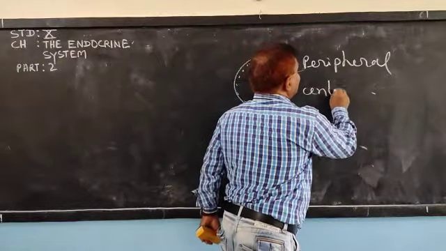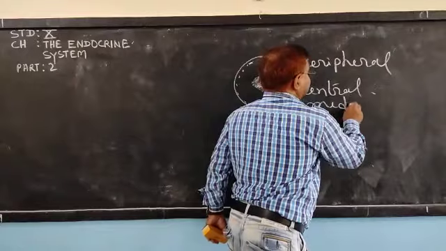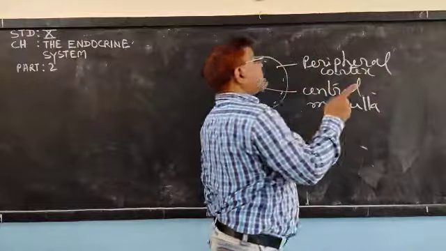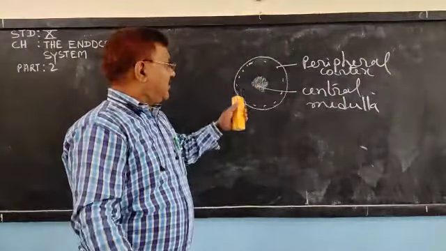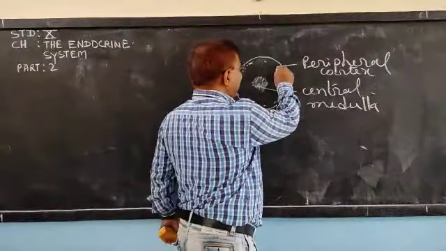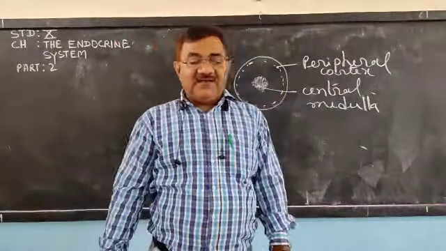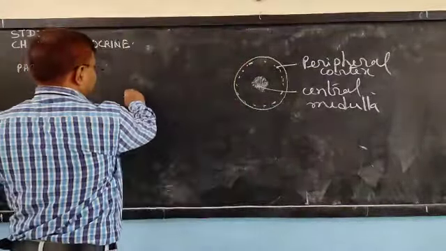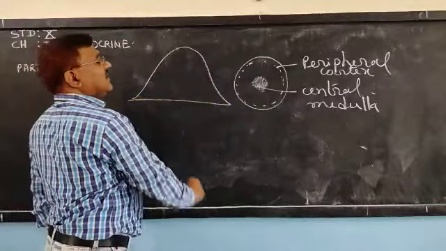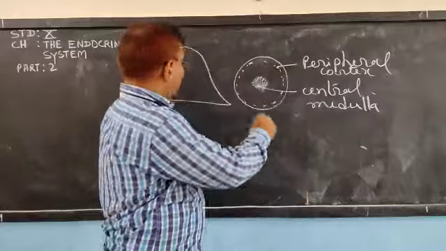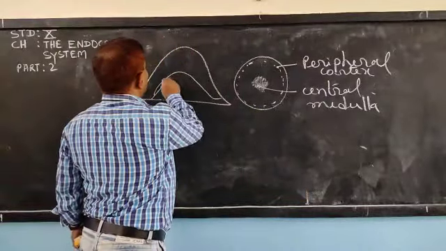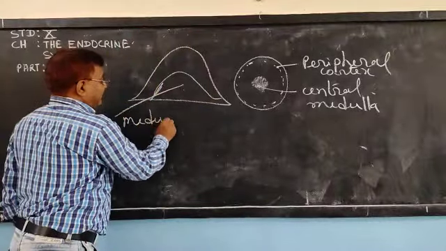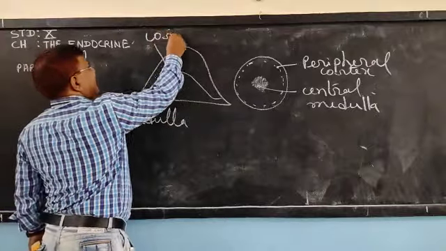So the adrenal has two parts: central medulla and peripheral cortex. This part is the medulla, which is central, and this part is the cortex.